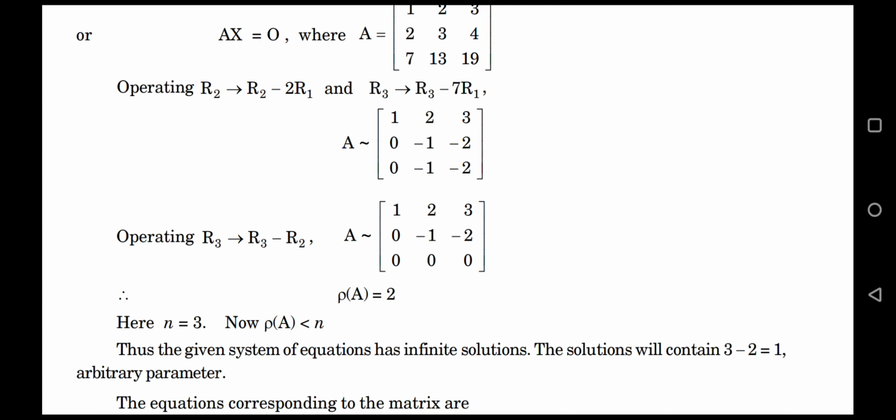From equation number 5, put z equal to k and we can find value of y. From equation number 4, put the values of y and z in terms of k, and we can find value of x in terms of k. It means we have solutions: x, y, and z all in terms of k. That is infinite solutions because k can take infinite values.